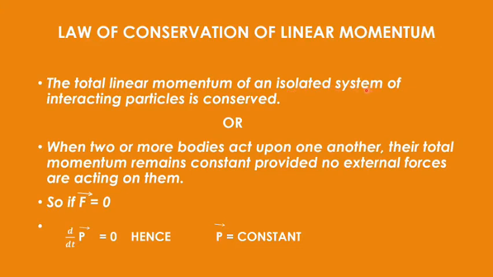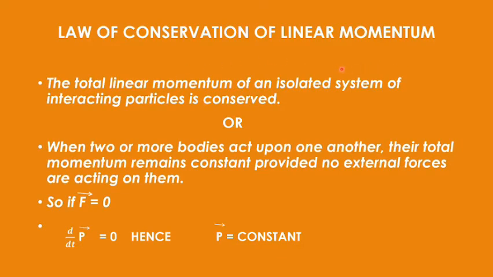Now I can take the ball and the earth as a system. Ball is falling on the earth. That can be considered as a system. Whatever you can consider, any two bodies, more than two bodies in a system can be considered. And then what it states is that if I'm having an isolated system, then total linear momentum for the system is conserved. This is the statement for the law of conservation of linear momentum.